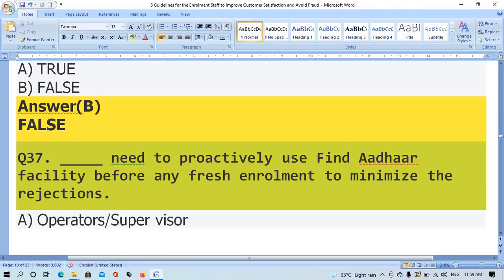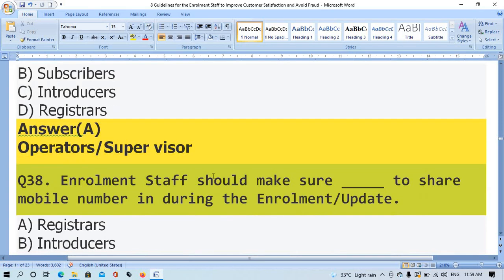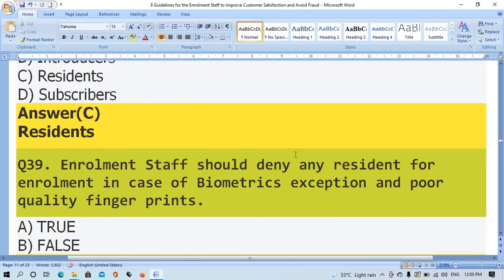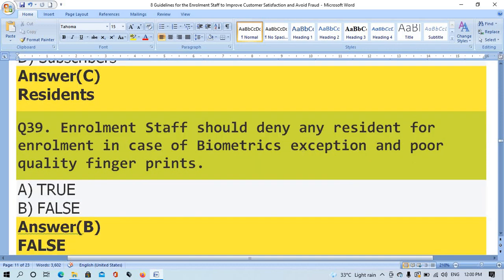Question number 37. Desks need to proactively use the Find Aadhaar facility before any face enrollment to minimize the rejection. The right answer is option A, operator supervisor. Question number 38. Enrollment staff should make sure to get the resident's mobile number updated during the enrollment. The right answer is option C, resident.